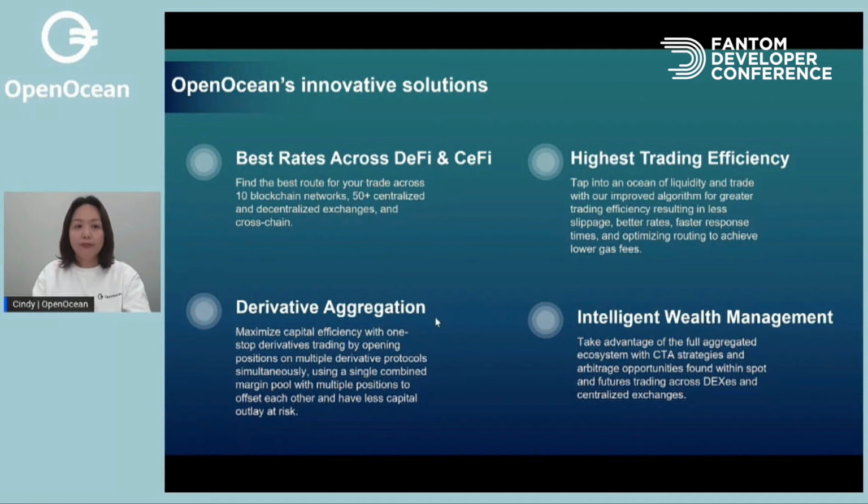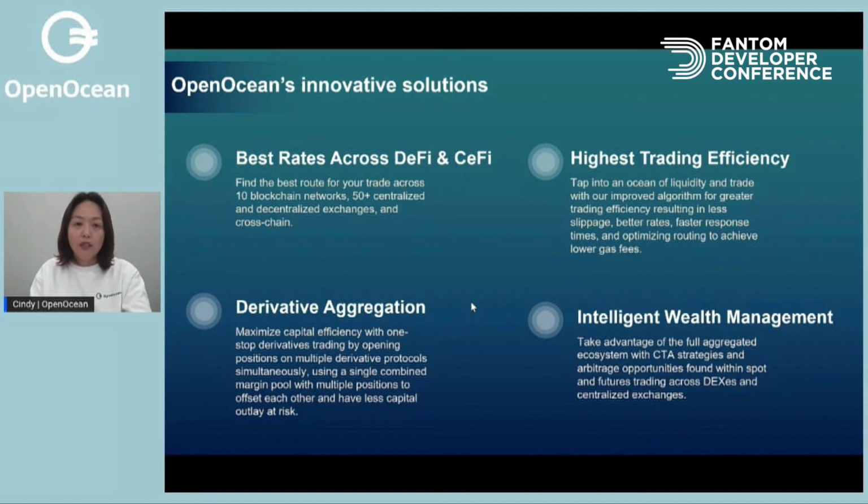I'm here to show you OpenOcean's innovative solutions on DeFi and CeFi. First, we bring you the best rate across DeFi and CeFi. As in the previous example, you can trade at the best price on either DeFi or CeFi according to your choices. And we offer you the highest trading efficiency by our improved algorithm, so users can trade with less slippage, better rates, faster response times, and achieve a lower gas fee to get the best return in general.